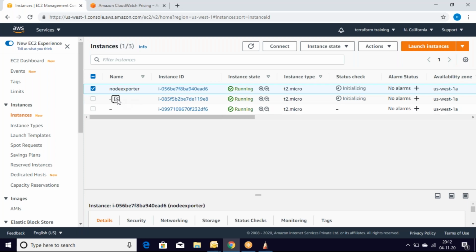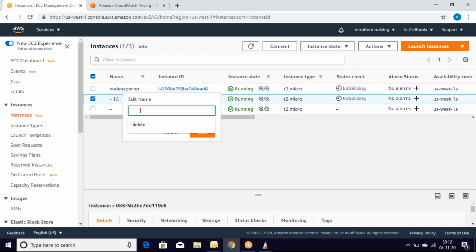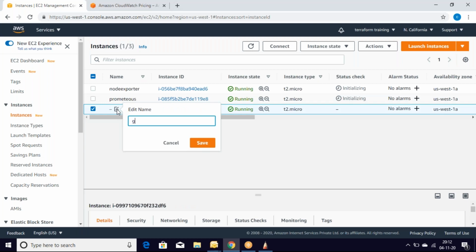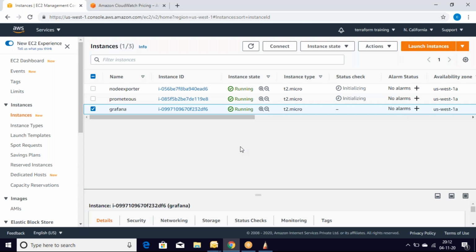The second one would be where we'd like to install Prometheus. The third server would be where we will be installing Grafana. Okay, that's it. We have launched 3 servers.